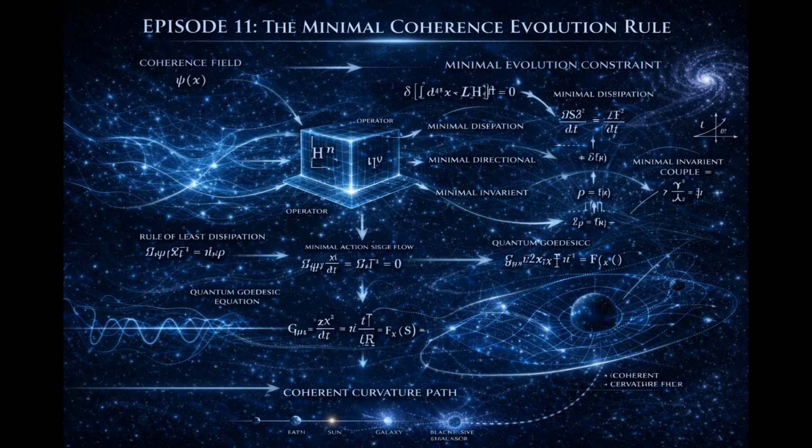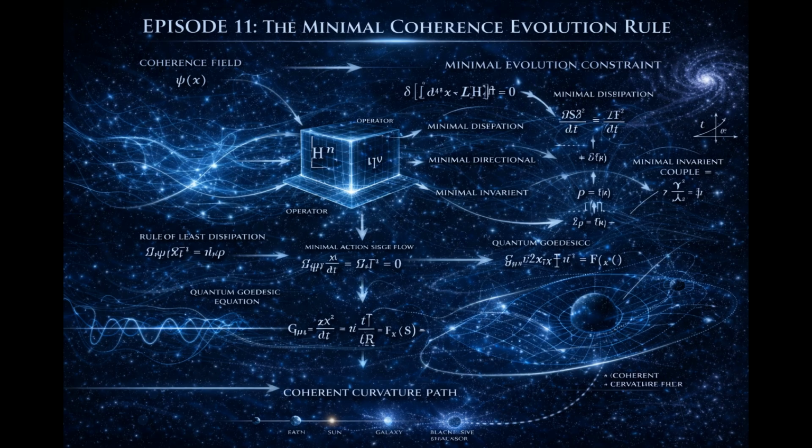Now, consider comparison. The field equations of general relativity relate curvature to energy, momentum, density. Our minimal rule relates curvature to coherence density. The structural form aligns, but again, alignment is not identity. We have derived necessity, not numerical equality. Now consider implication.